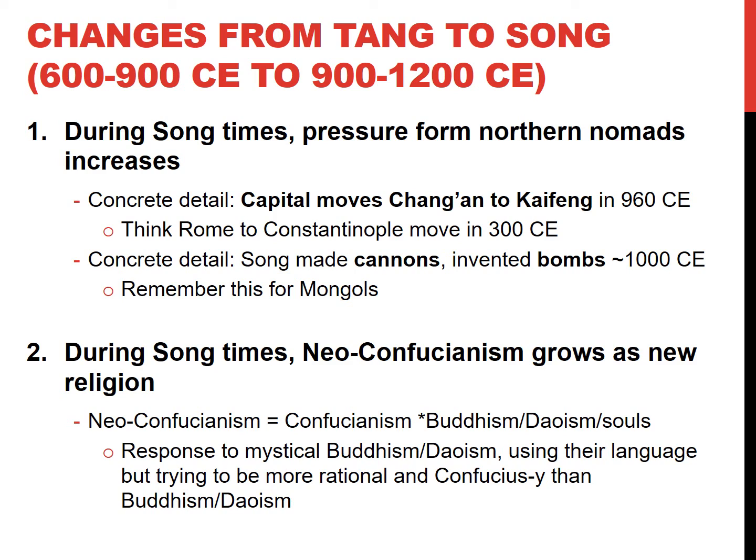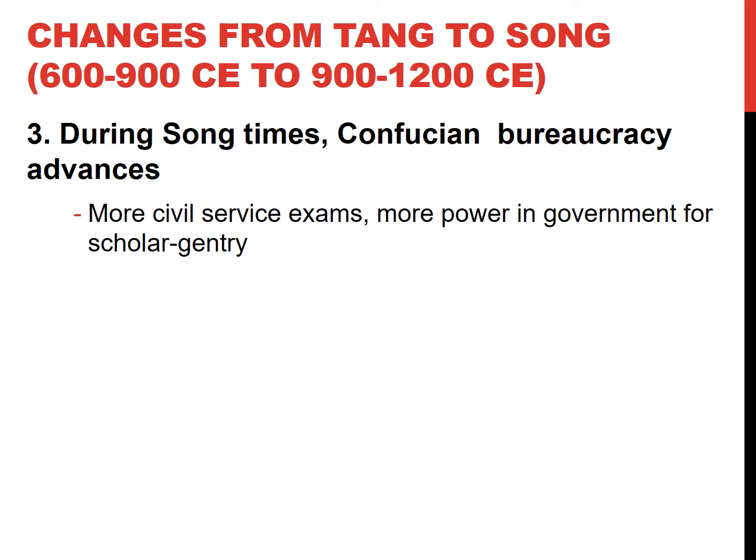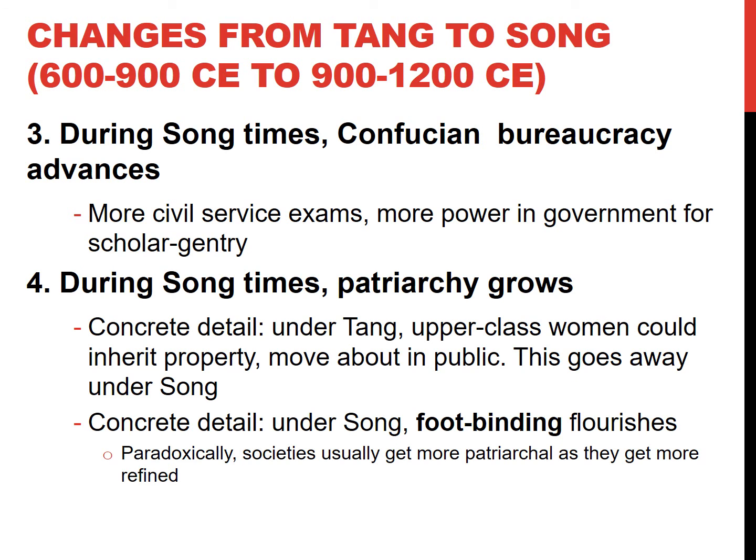This is syncretism. Neo-Confucianism is basically Confucianism with a Buddhist Taoist twist. It's been a response to mystical Buddhism and Taoism. They try to make it more Confucian-y than Buddhism by itself, but it incorporates some of the mysticism, some of the peacefulness and the inclusionary things from Buddhism and Taoism into Confucianism. Quite cool. They have more civil service exams, more powerful government for scholar gentry, going back to the Han Dynasty.